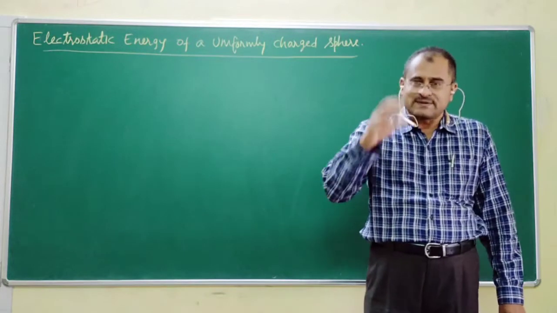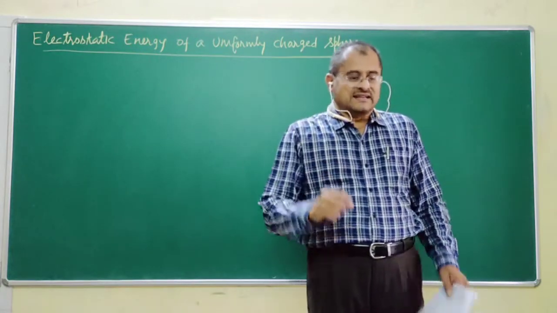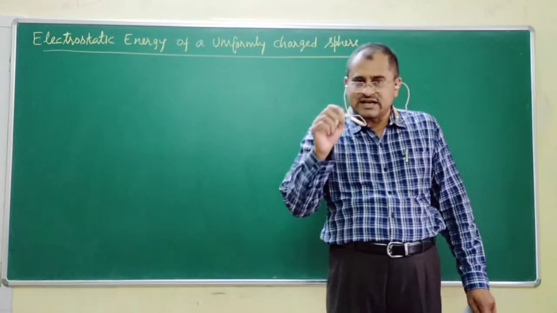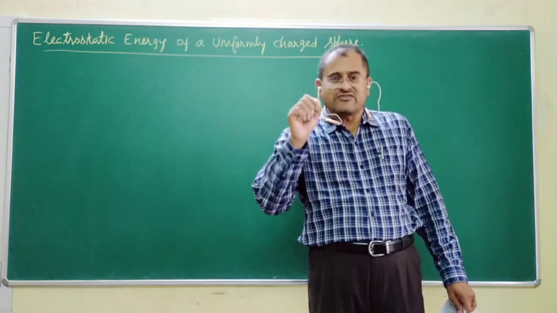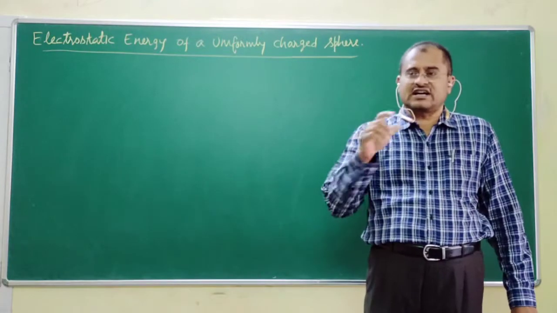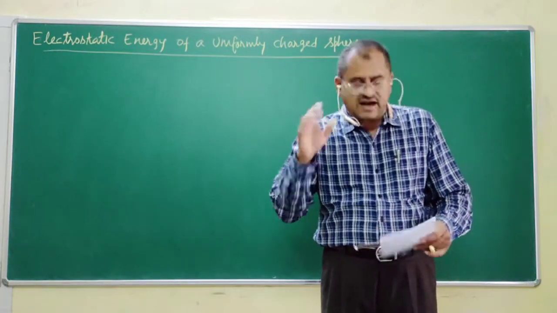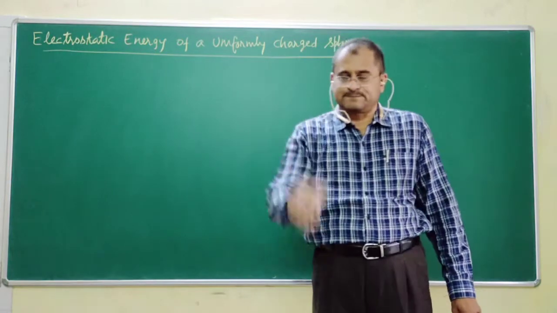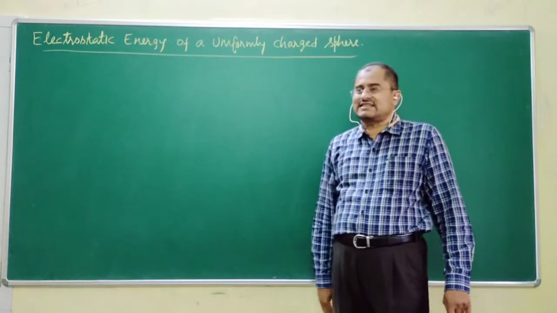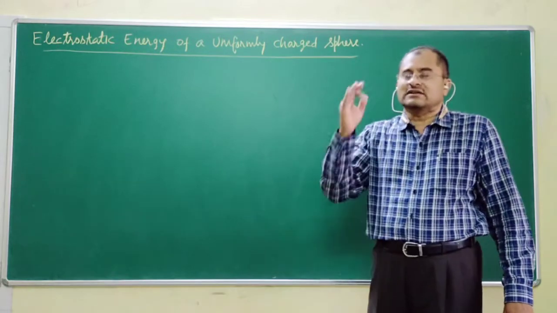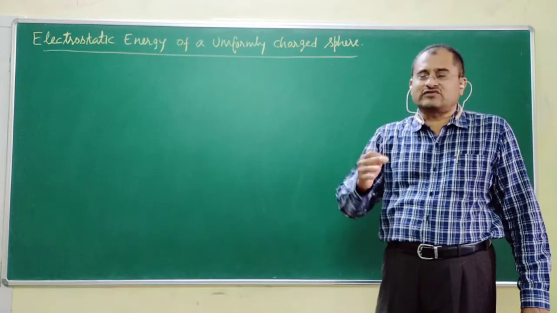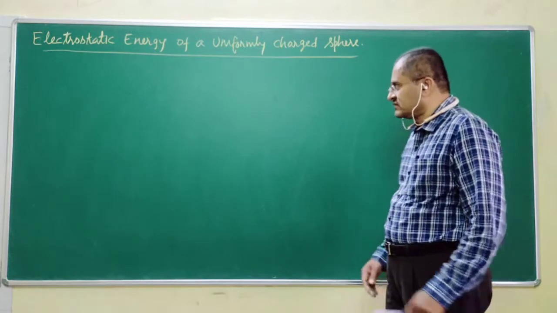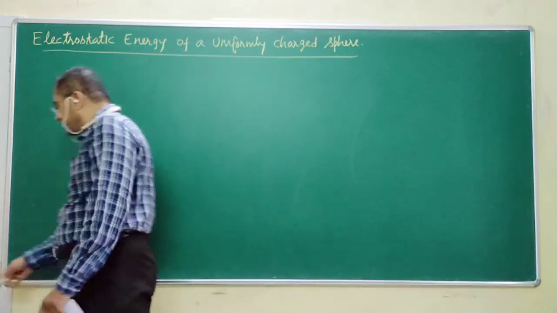To such a sphere, I am adding an infinitesimal shell of charge of thickness dr. I keep doing this until the radius of the sphere becomes small r naught. If that is clear to you, we will proceed.